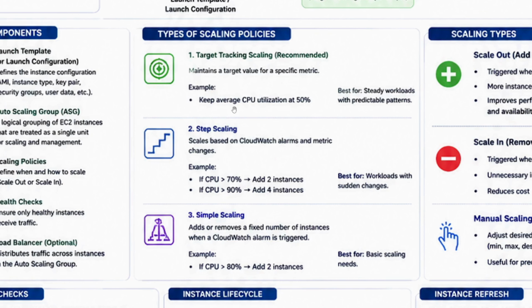It is based on the target, so it just maintains the target value. That's it. And once it goes below that 50%, again it will scale in. That is your target scaling. And this is the most common one that you will be using actually.